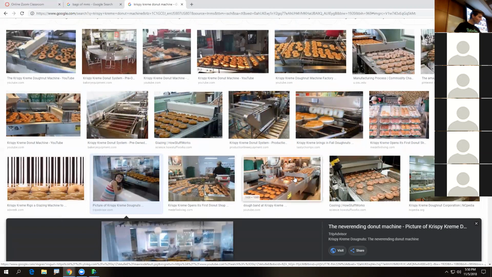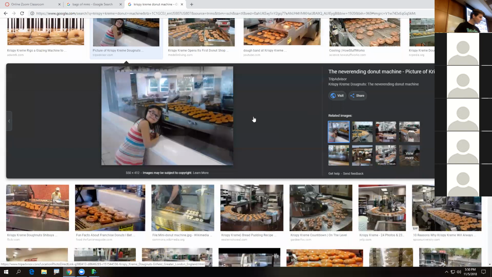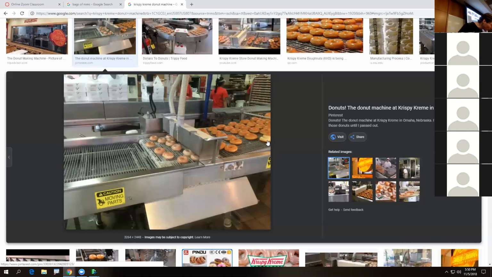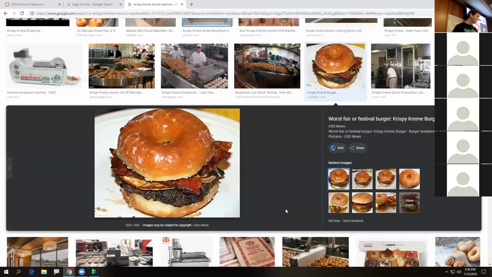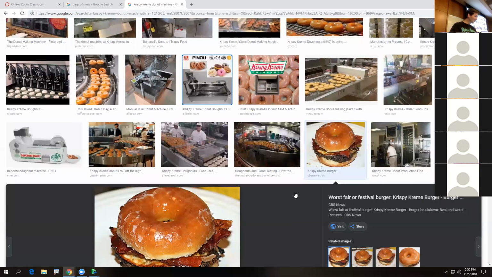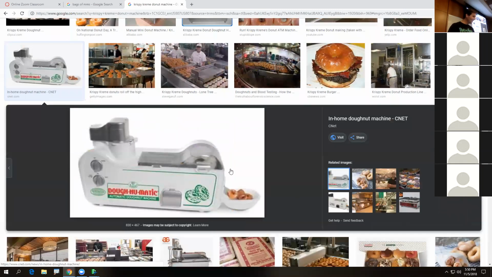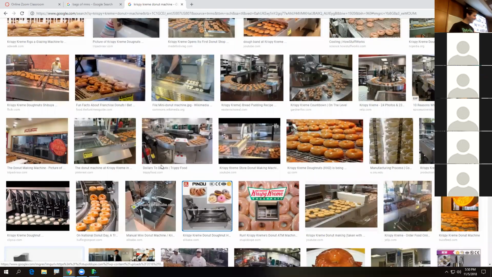You ever see that one donut that doesn't get baked properly and it didn't get flipped? I wanna eat that donut. I don't know why they won't let you have it. Oh, there it is right there. That's that donut that didn't flip, I think. I'll eat it. I want to try it. I'll eat that half-baked donut. Oh my, you guys look at this. Did you say ooh? I'll take it. And they're saying ooh online too. You can get a homemade one, an in-home donut machine. No, no. Exactly, and a person who even loves donuts.